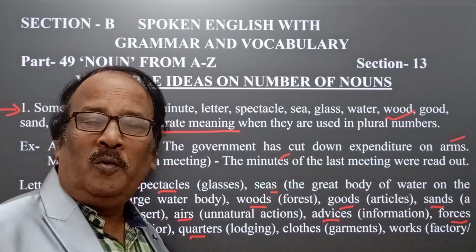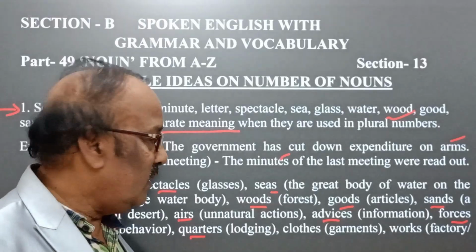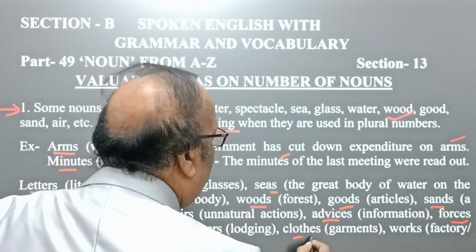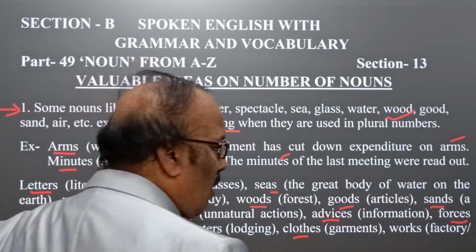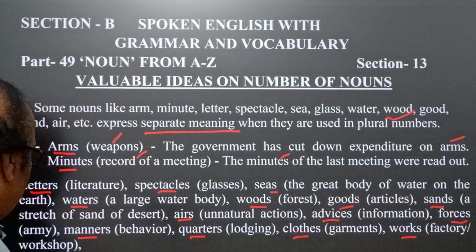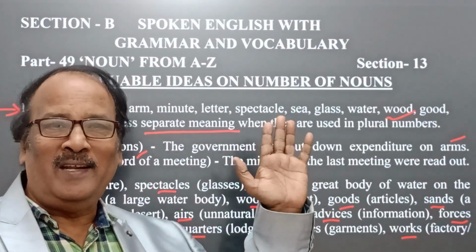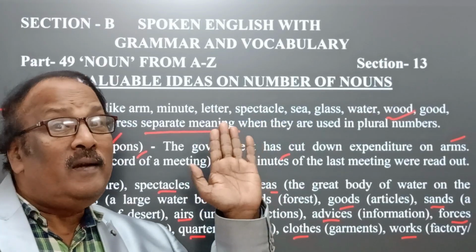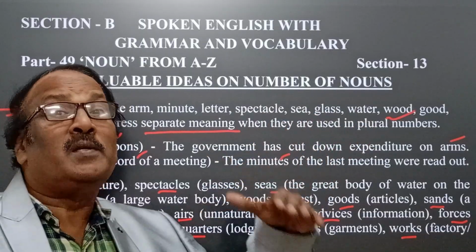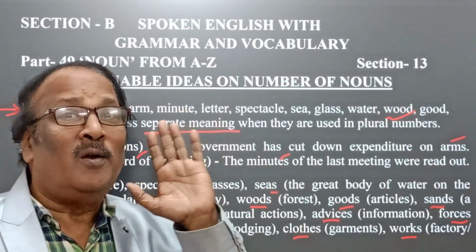Let's go to my quarters, my place of residence. Clothes means garments. Works means factory or workshop. So here we find very interesting ideas in connection with the noun: whenever they take S, some nouns express different meanings. That should be carefully understood.